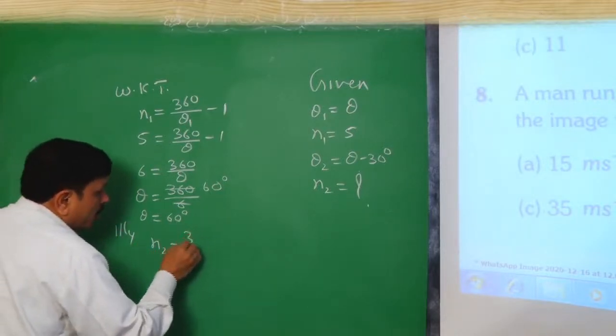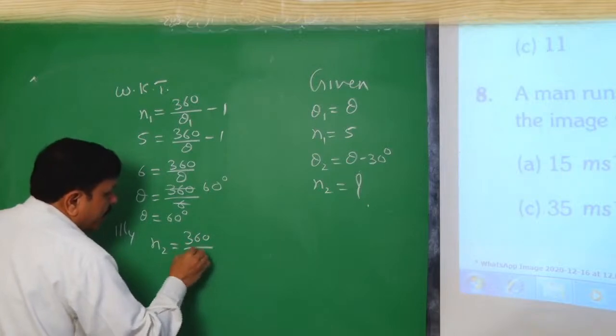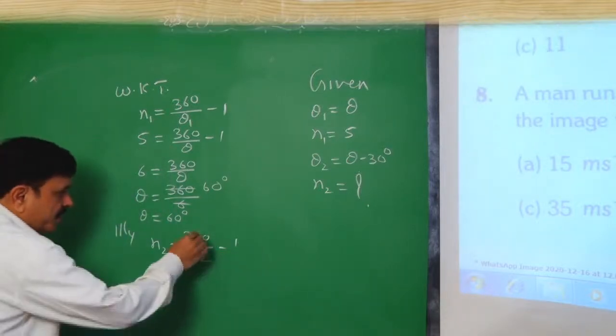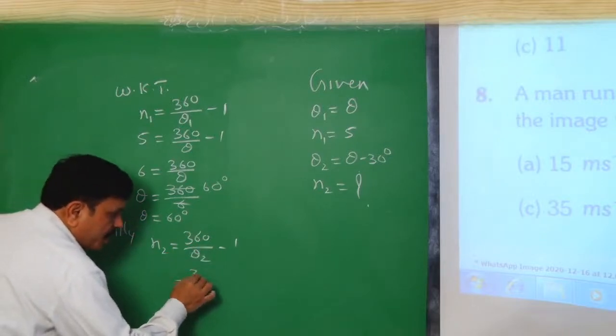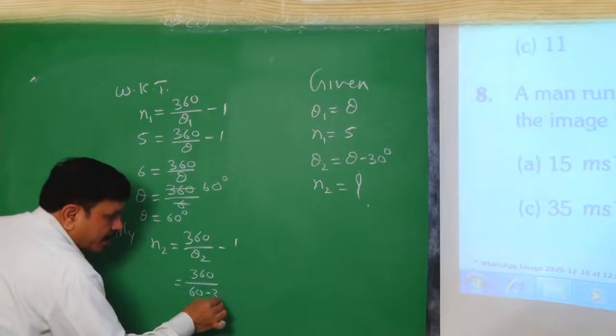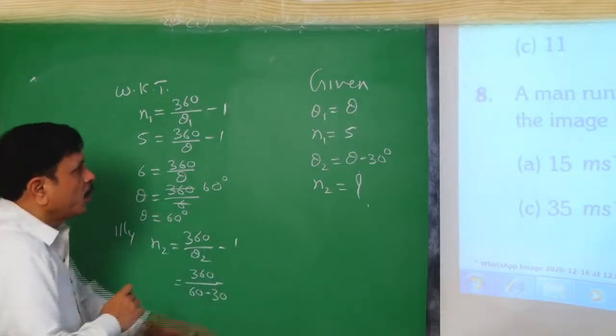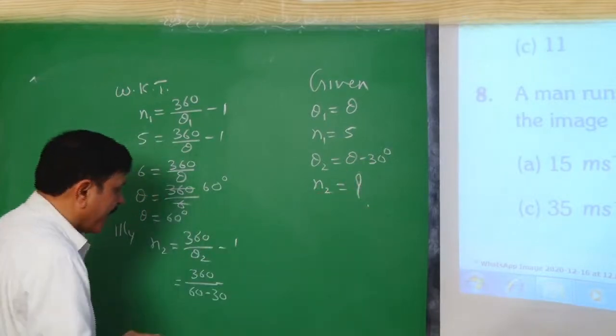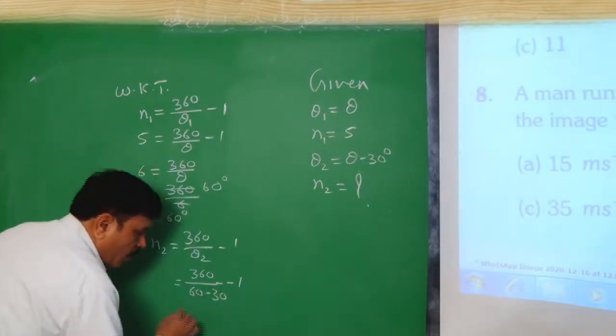Now similarly, n2 equals 360 by theta 2, minus 1. 360 divided by theta 2, which is 60 minus 30, because the theta value is 60. So 60 minus 30, and then minus 1.